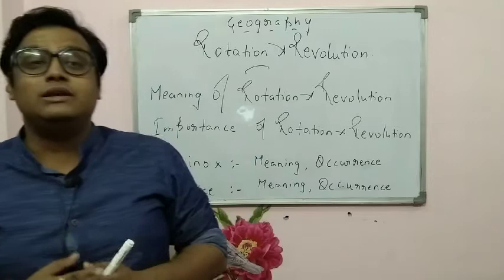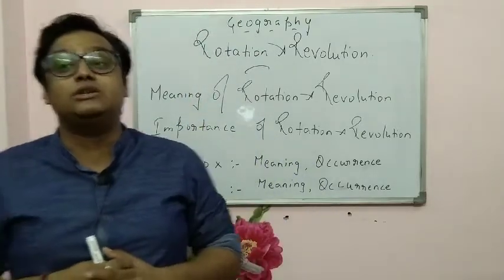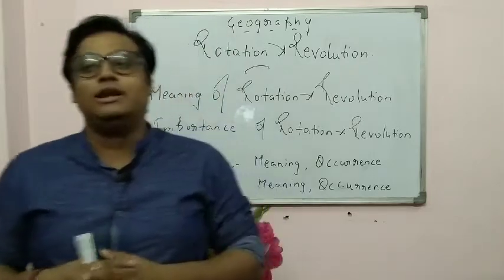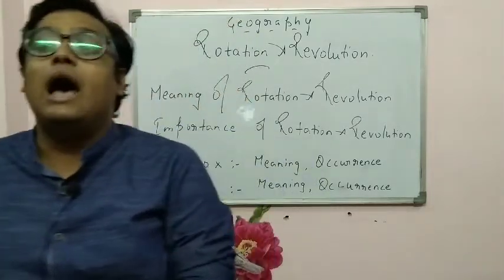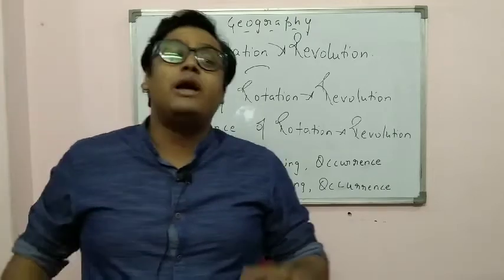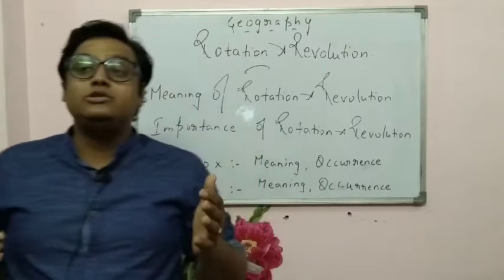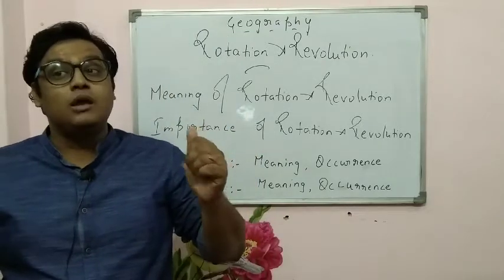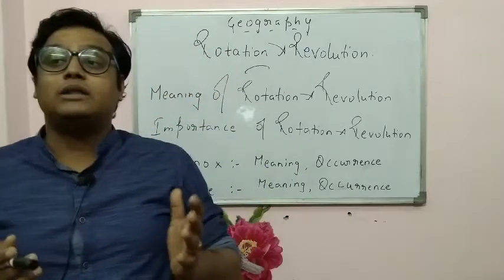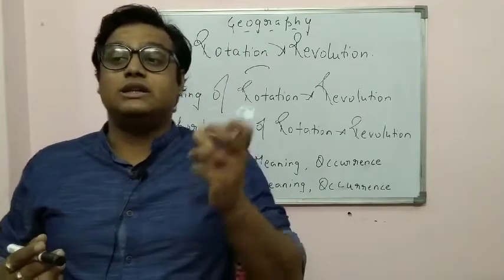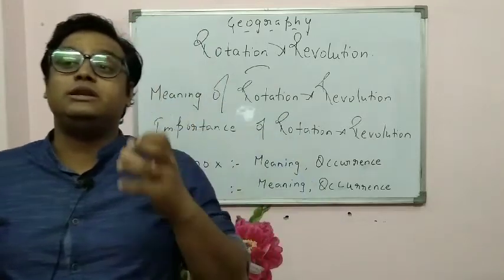You know our Earth is a unique planet because it has all the essential features which make life possible on it. No other planet enjoys such a good condition as our Earth does. That is why Earth is known as a unique planet. Why Earth is a unique planet? Because Earth has a proper distance from the Sun. Earth has some unique features such as atmosphere. Earth has oxygen. Earth has water in 3 states.